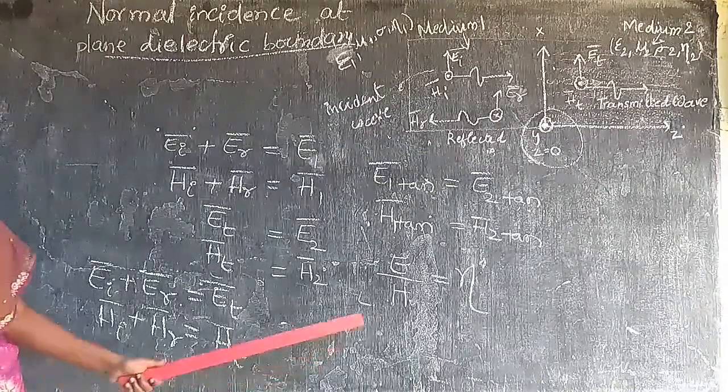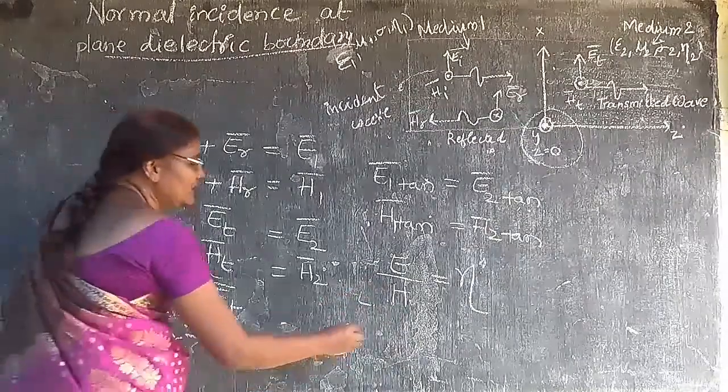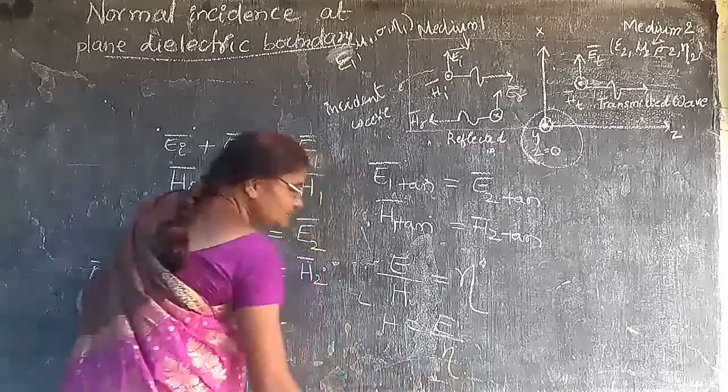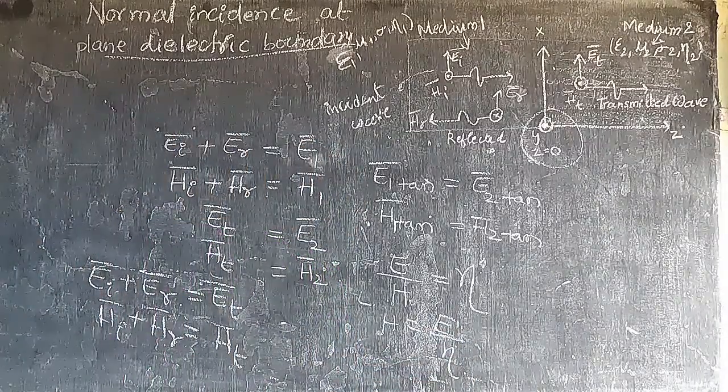So if you want to find H, what will be H? H should be equal to E by eta. Now what is EI?